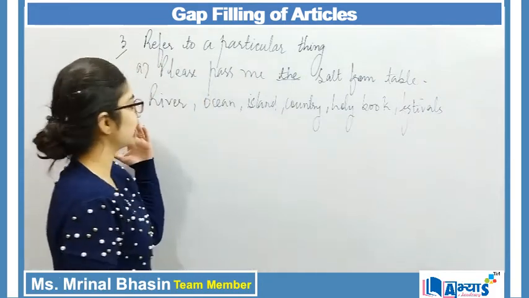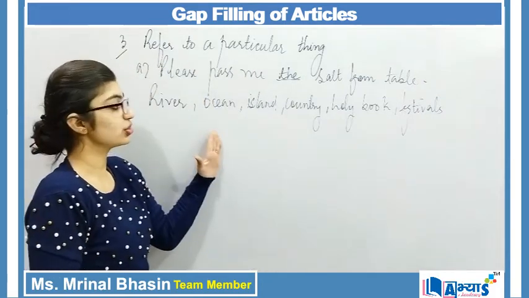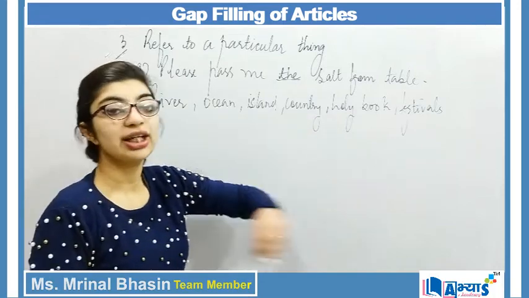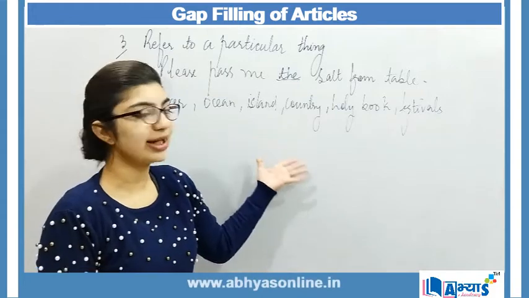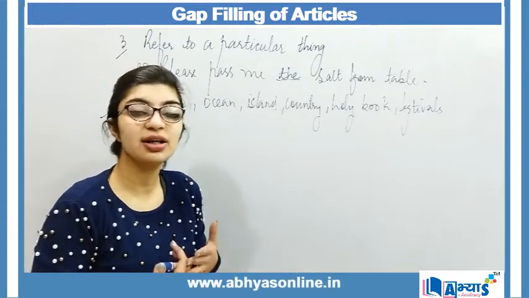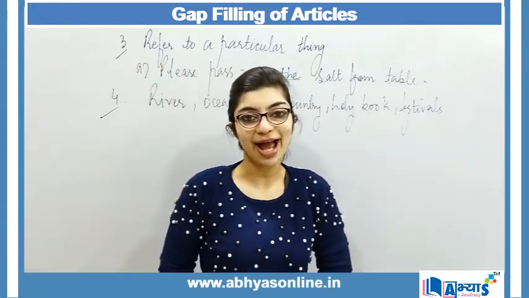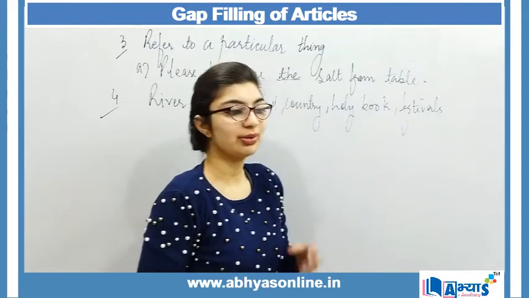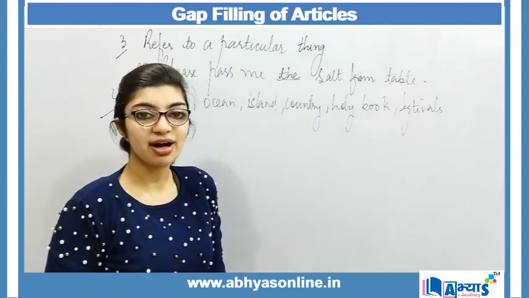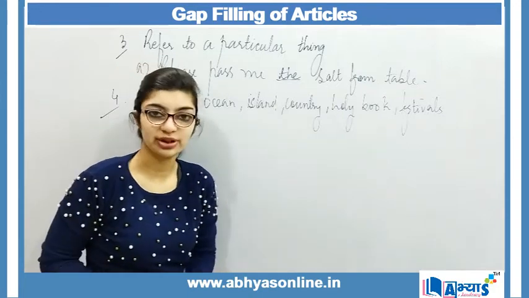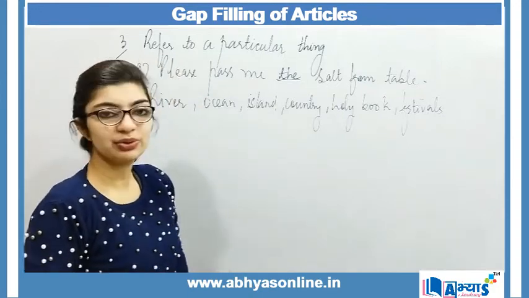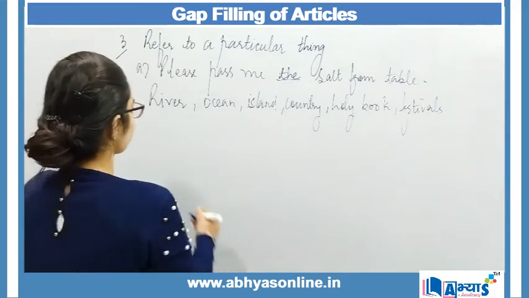Whenever I am mentioning a name of a river, name of ocean, island, country, name of any holy book or name of any festival, and then I can say universe, solar system, any planet, stars. When I mention any particular star, a constellation, then in all those cases I make use of the. So let us have a look at some of the examples.